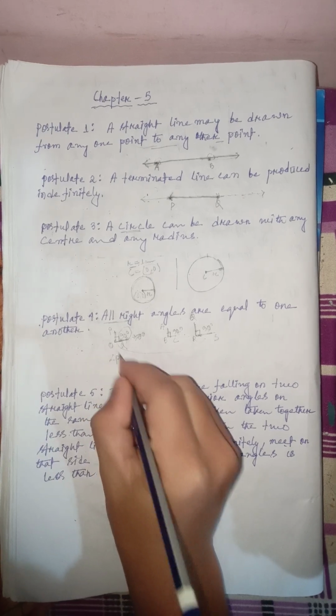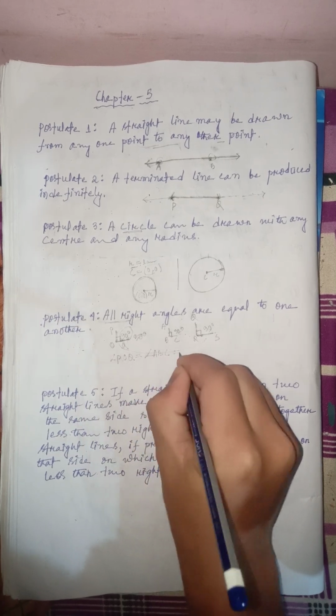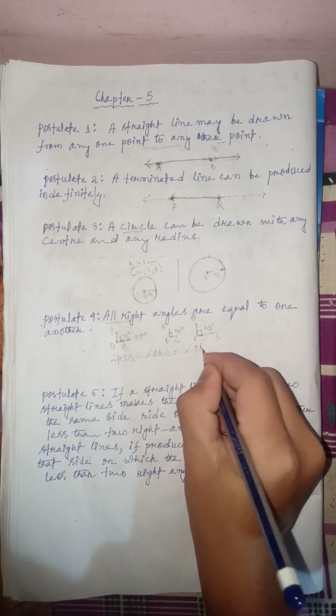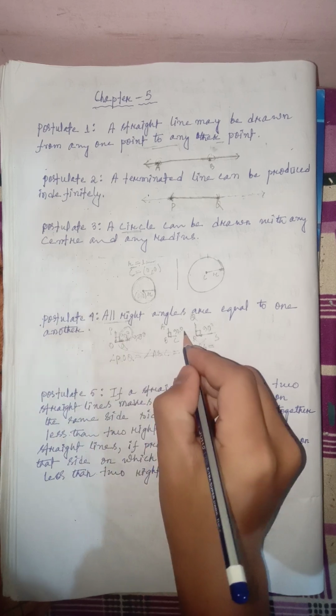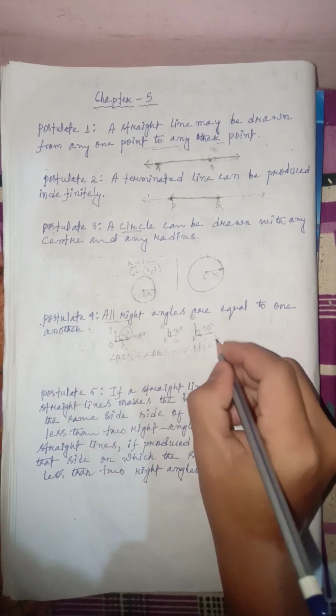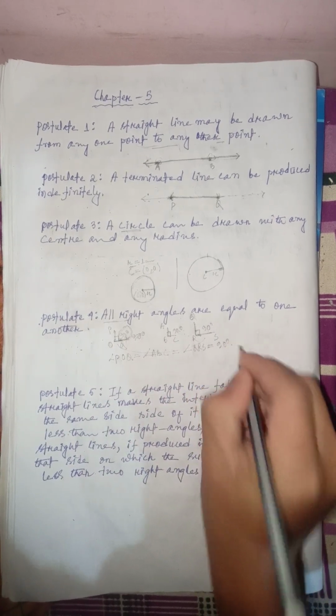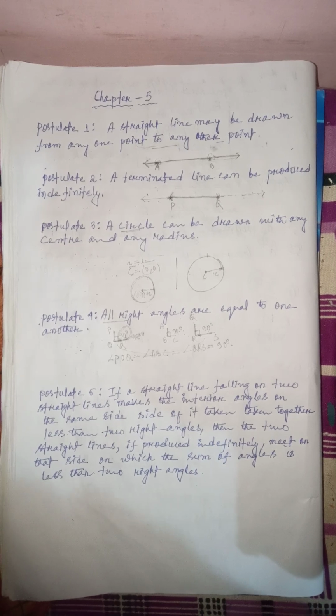Means this is angle POQ and this one angle ABC is equal to, what is that? It is QRS. What is the value that they have? First, it is 90 degrees, even here it is 90 degrees, even here it is 90 degrees. Just because of that, all the angles are equal. Thus, we can understand that postulate number 4 is about if they have a right angle, then they are equal to one another, right? Just like the one that we just expressed in this. I hope you can understand it.